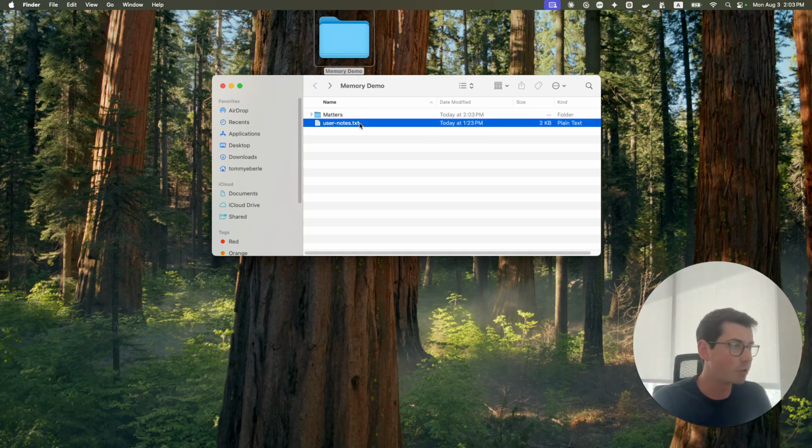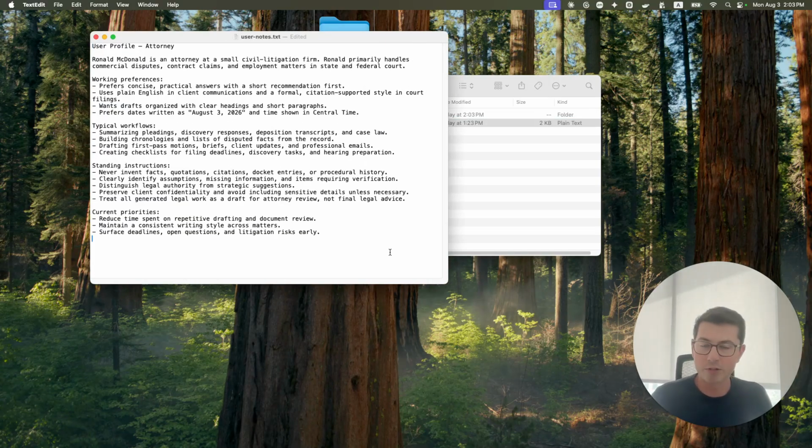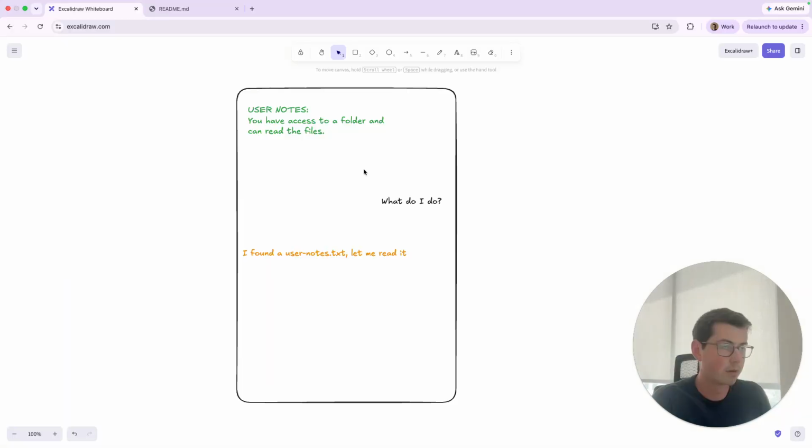And if we go up, I've also got this user notes file .txt. And it doesn't really matter where this came from, but just note that if Claude is going to be able to answer this question accurately, it's probably going to have to read this actual file. And if we take a look here, again, it's completely made up. I'm saying my name is Ronald McDonald, but it's talking about what I do for work and all of that kind of stuff. If you take a look at the chat, you'll see that Claude realized that it probably needed to read the user notes.txt file, and it did exactly that in order to answer the question. It also found the matters folder and started asking me some questions about them.